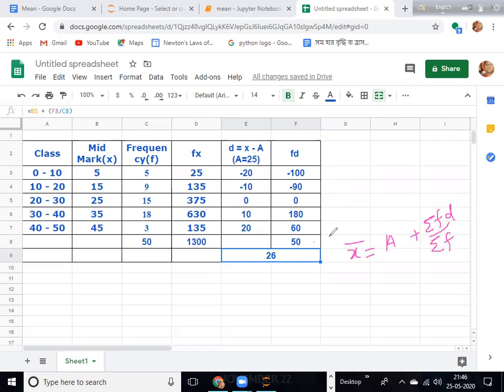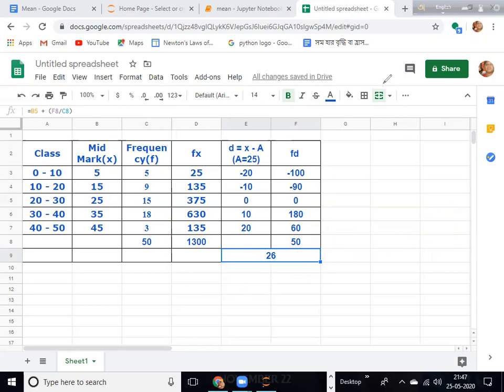Sigma fd is 50, A is 25, and sigma f is also 50. So you get 25 plus 1, that is 26.